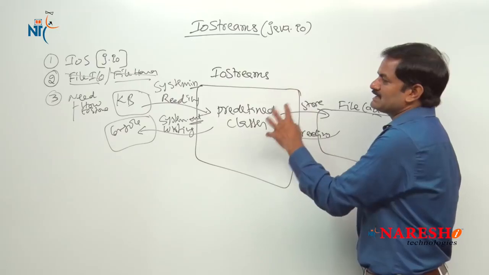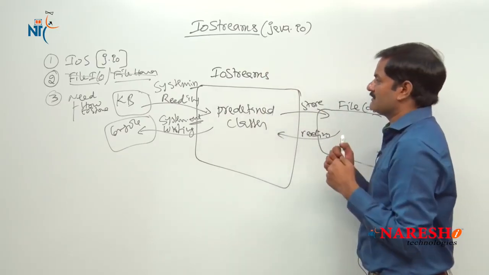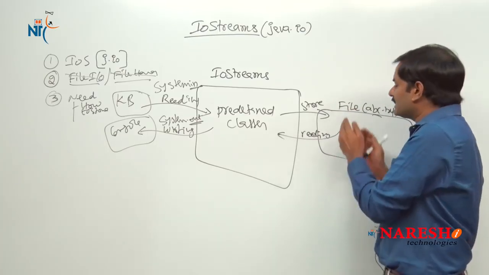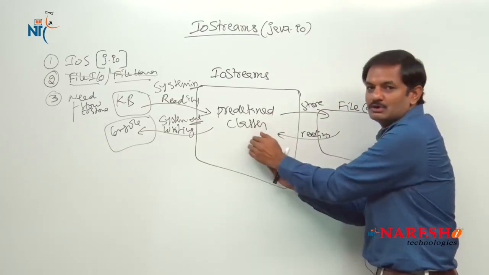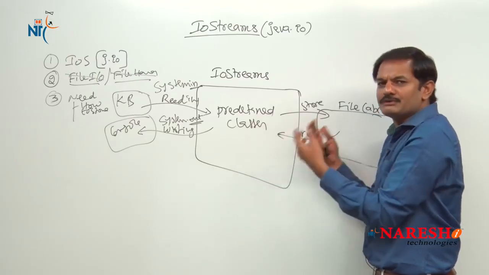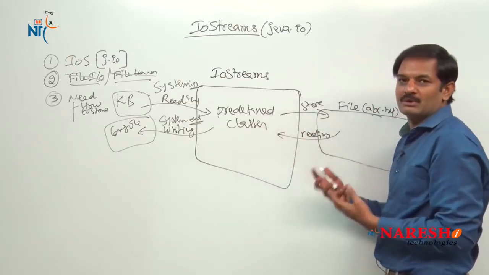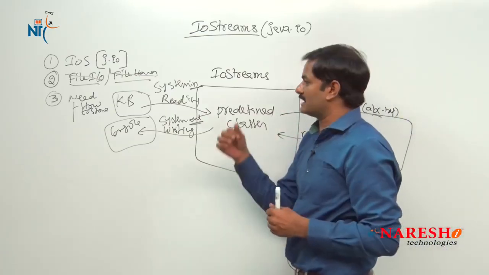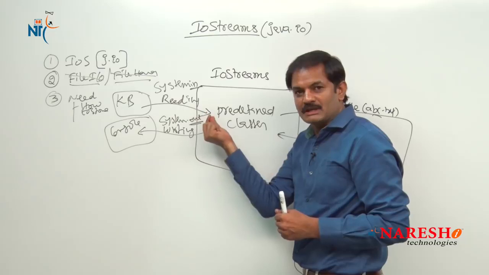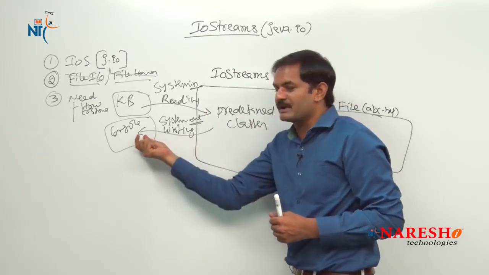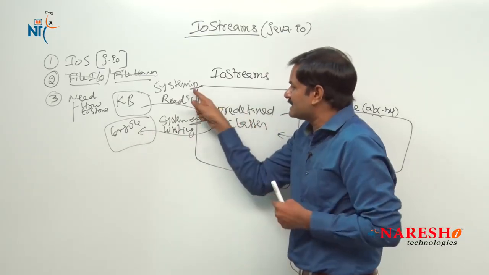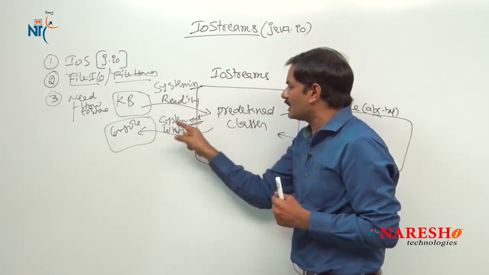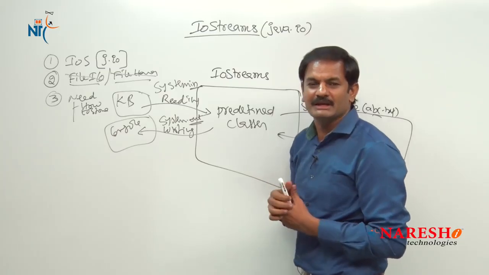So the basic need of this chapter is: from my Java program I want to store data inside a file permanently, and further I want to read that permanent data back into my Java program, into the JVM, whenever I need it in future. How can I store, how can I read? That is what you are understanding. Not only that, we are also trying to understand how to read data from the keyboard and how to write or display data on the console. Background of this in, background of this out, how it is working, what is the full meaning of System.in and System.out, we are clearly understanding.